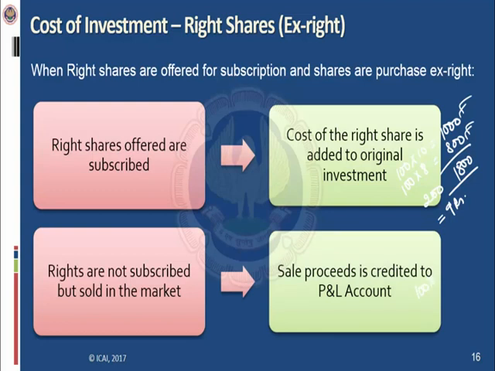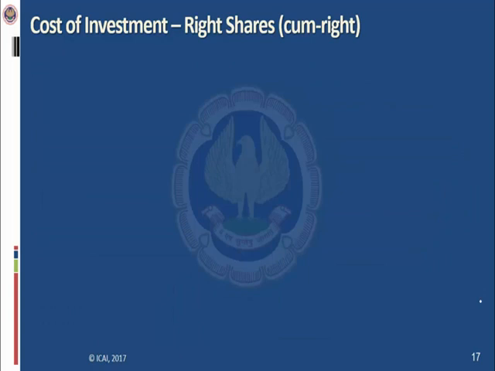So again the current value of the holding is 1000 rupees. So A has sold its right at the rate of 5 rupees in the open market. So the sale is 100 multiplied by 5, 500. So the cost of investment will remain as it is at 1000 rupees, and this 500 rupees will be credited to the P&L account. So the entry would be bank account debit by 500 to miscellaneous income, 500 rupees, or income on account of sale of rights.